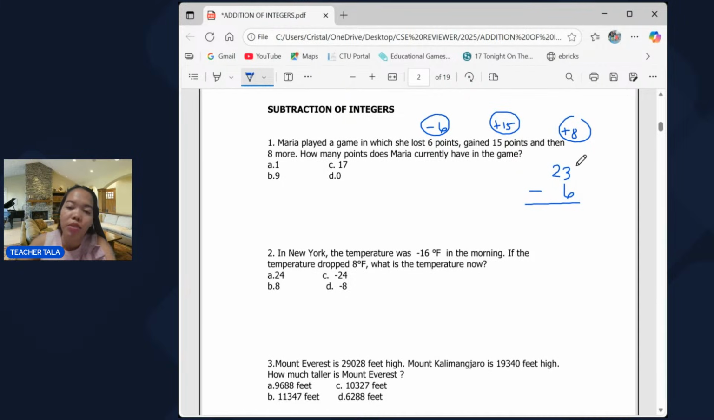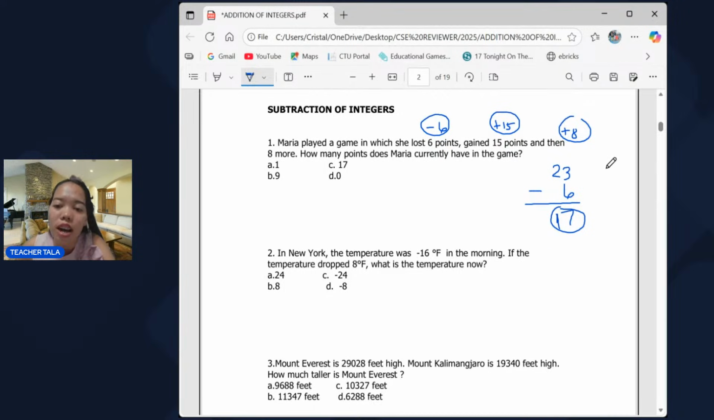Okay, so we have 23 minus 6. So it's just like subtracting whole numbers. So we can just directly answer 17, right? Okay. And then take the sign of the greater number, which is 17.